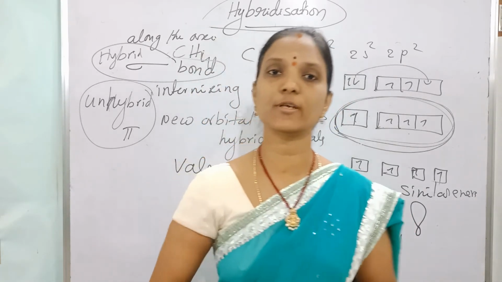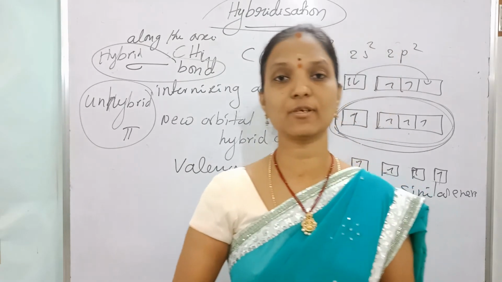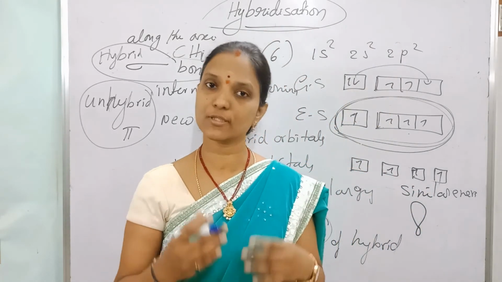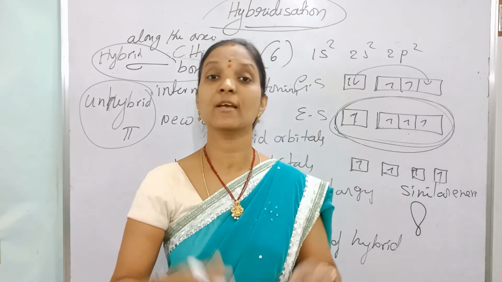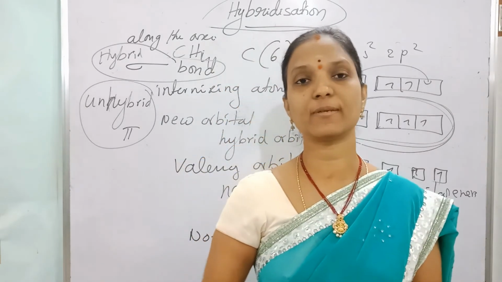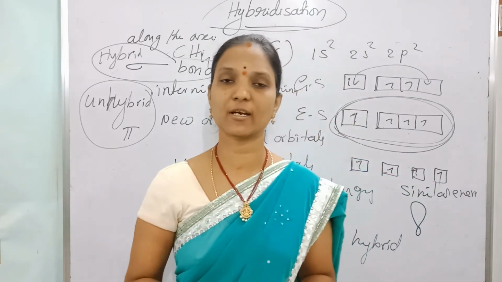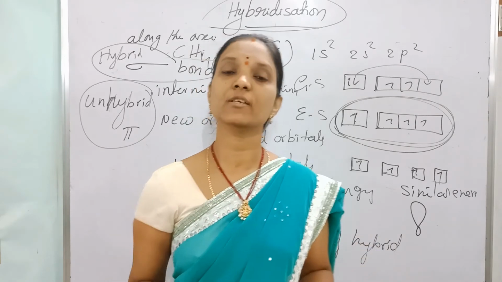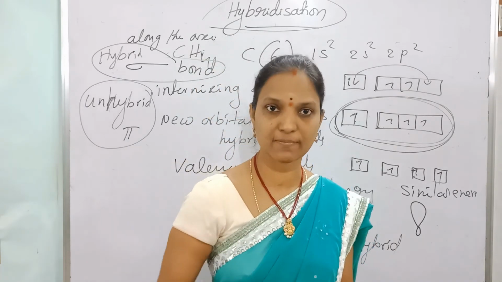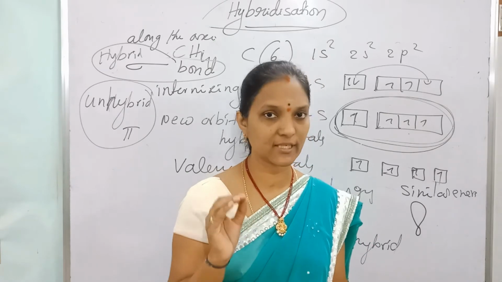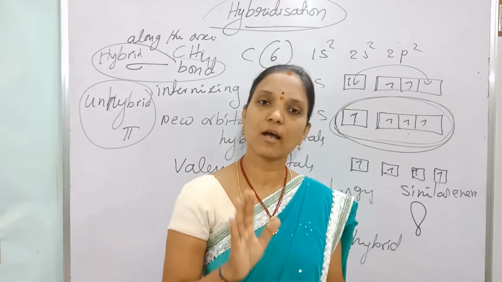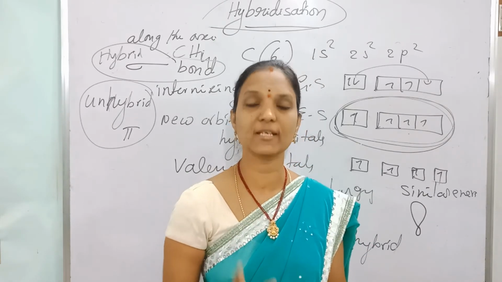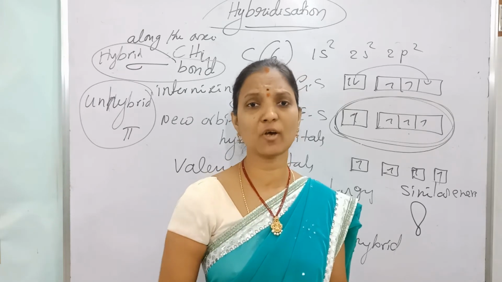A covalent bond is formed due to sharing of electrons, but before sharing, overlapping of orbitals takes place. And before overlapping of orbitals, intermixing of atomic orbitals in the center element takes place. So what are the correct statements here? Hybridization means intermixing of atomic orbitals. After mixing, they produce new orbitals, called hybrid orbitals.